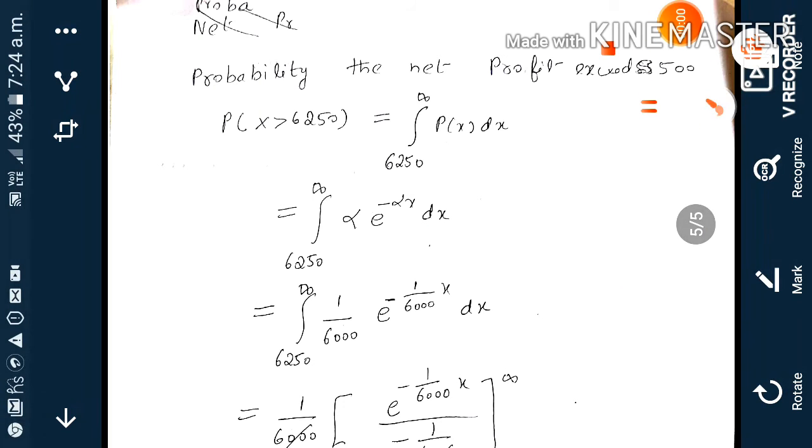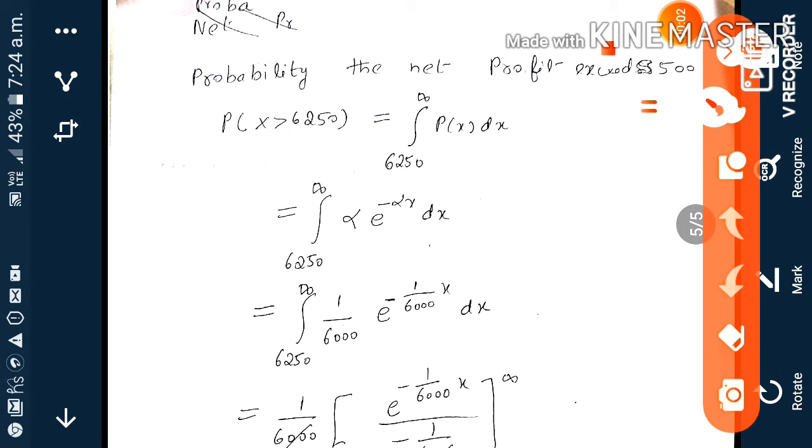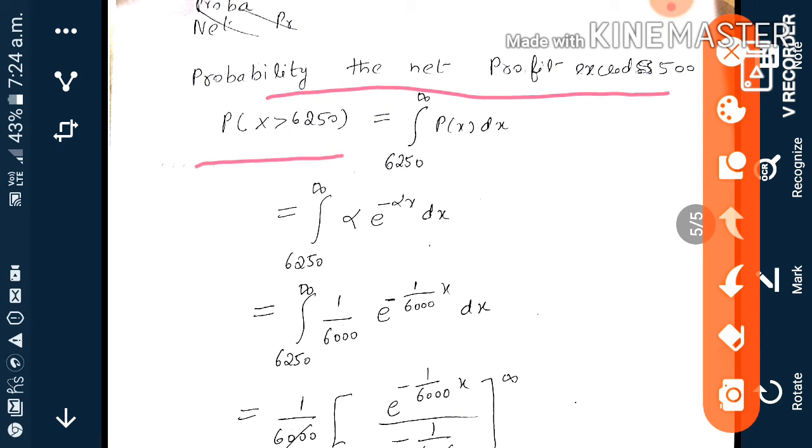The probability that the net profit exceeds 500 means p(x greater than the turnover exceeds 6,250). We have taken x as the turnover. So x greater than 6,250, so integrating from 6,250 to infinity of p(x) dx. p(x) is alpha e^(-alpha x).